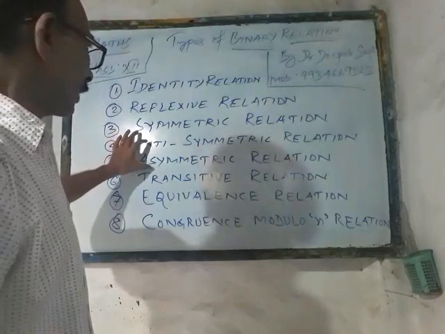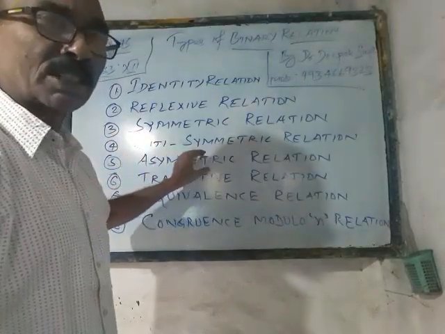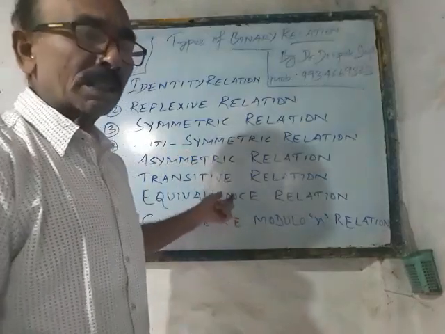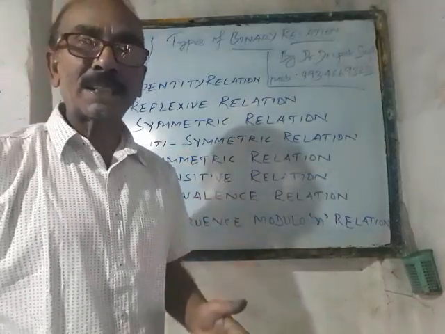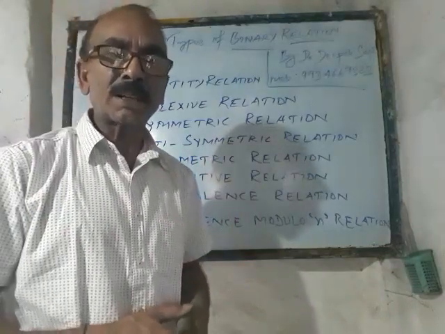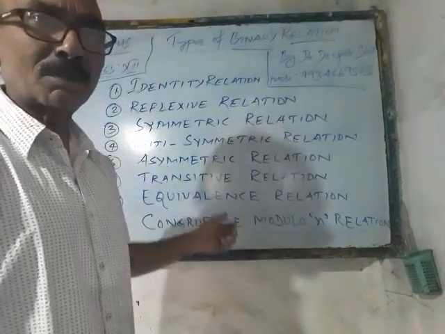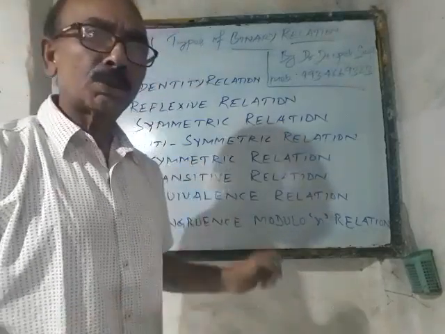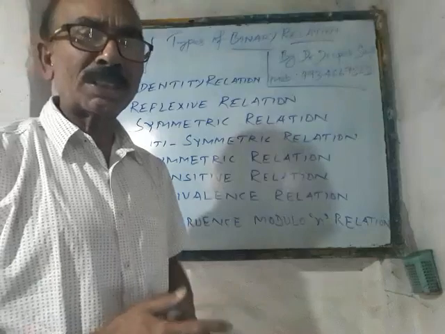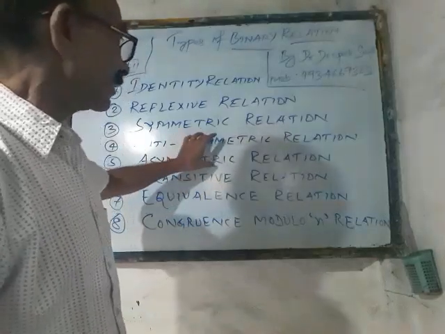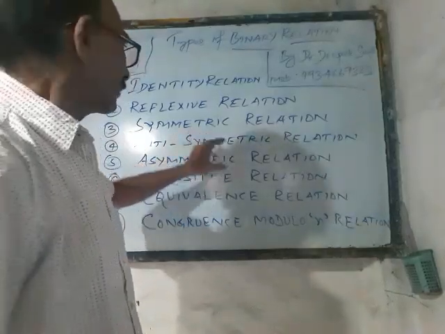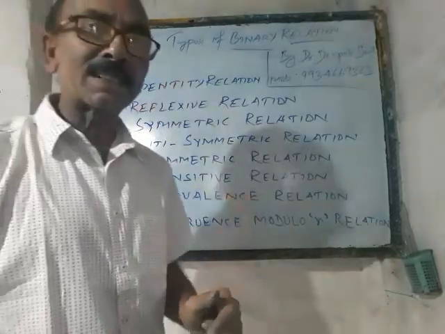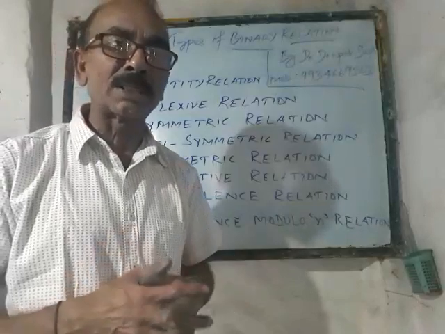So antisymmetric and asymmetric relations, these 2 relations are not included in the syllabus. But I have been watching that in competitive exams, especially IIT JEE Mains or Advanced, the questions usually come from these 2 relations. So this is my duty to let you know about these 2 relations too. We shall be watching how these 2 relations are related to each other as well as with the symmetric relation. And we shall also find that identity relation and reflexive relation are also related to each other.